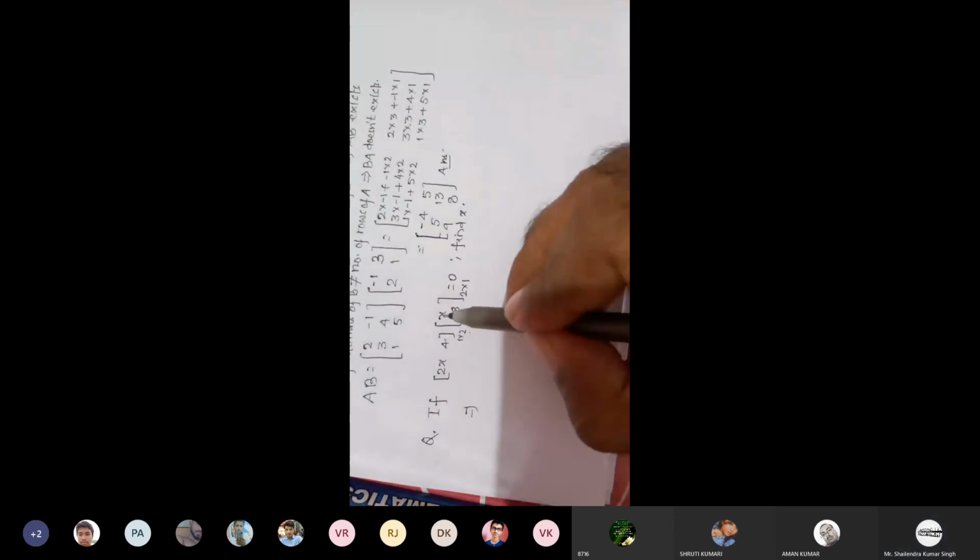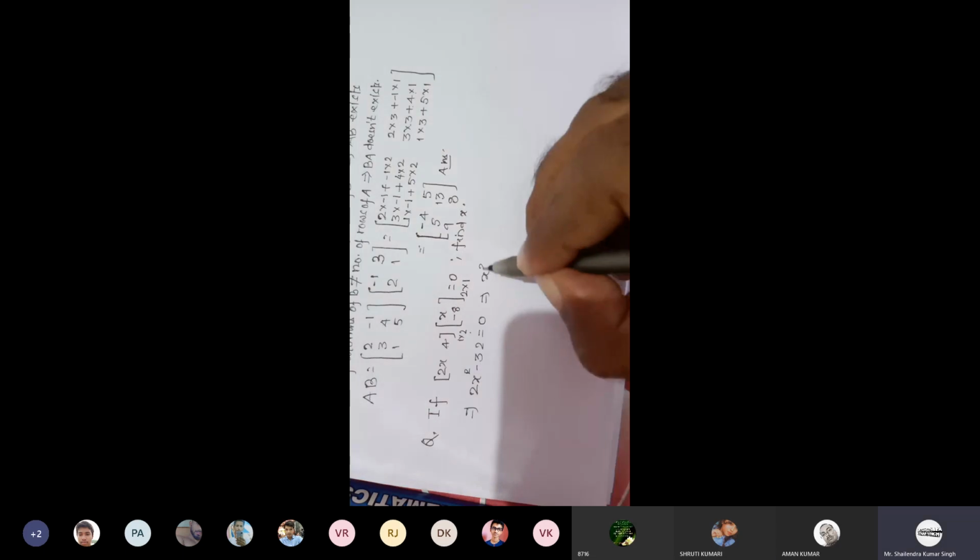Plus minus 4. So multiply. Since multiplication is already given, no need to write AB exists or does not exist. So multiply them. 2x square. First row, first column, order is of course 1 into 1.